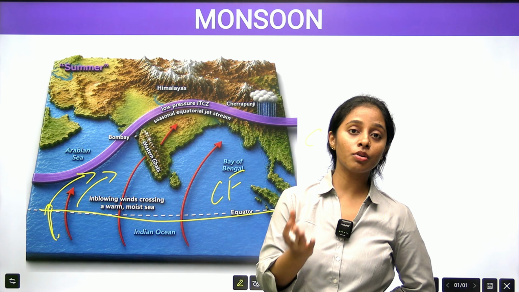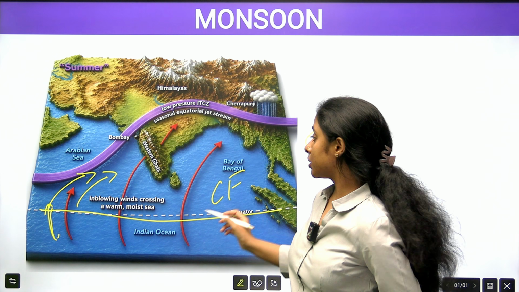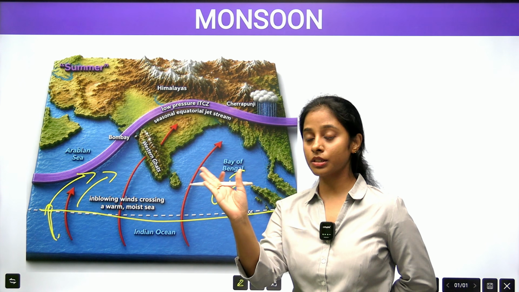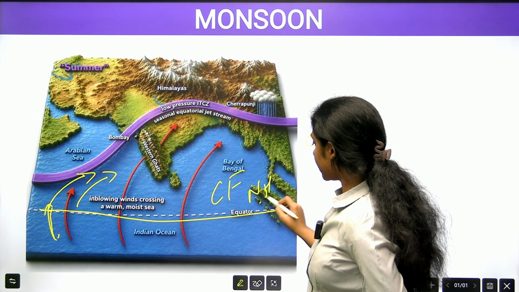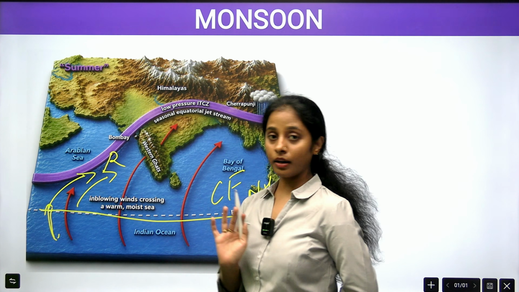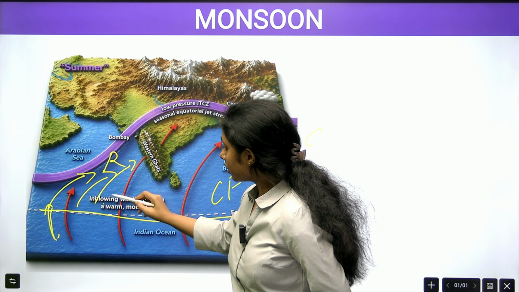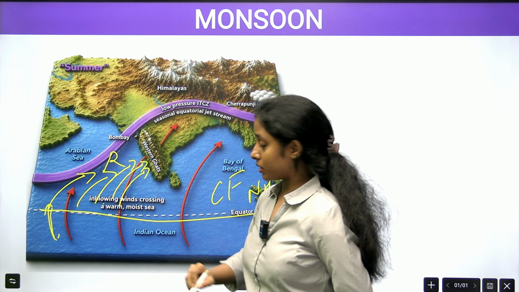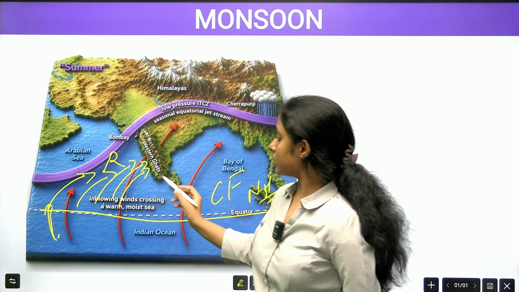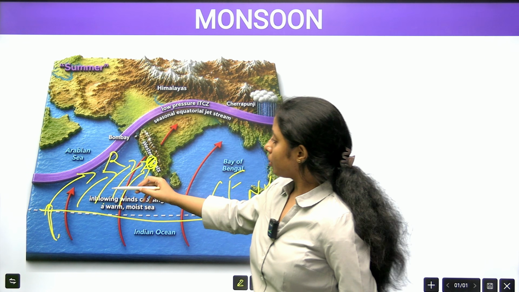Because of the Coriolis force, in the northern hemisphere the wind is shifted, or tilted, to the right. This is the northern hemisphere, right? Here the wind is shifted towards the right. So the wind is tilted towards the right, and because of the Coriolis effect we see it first in Kerala.